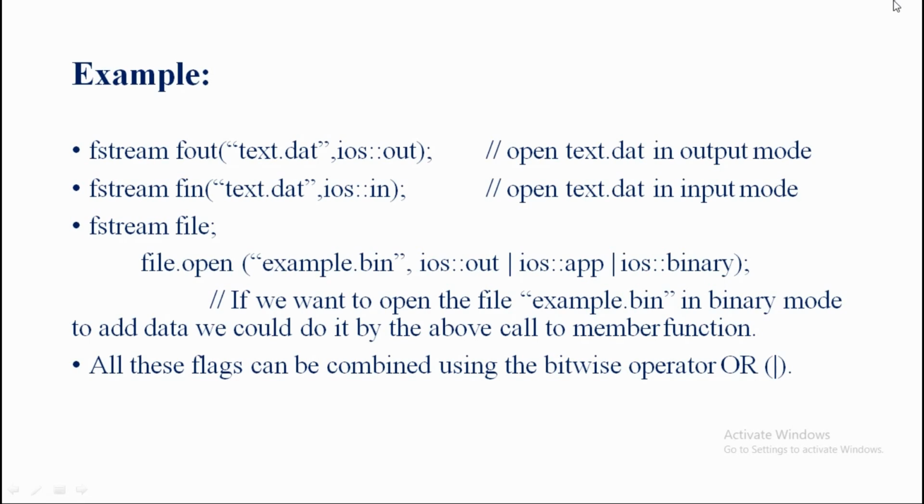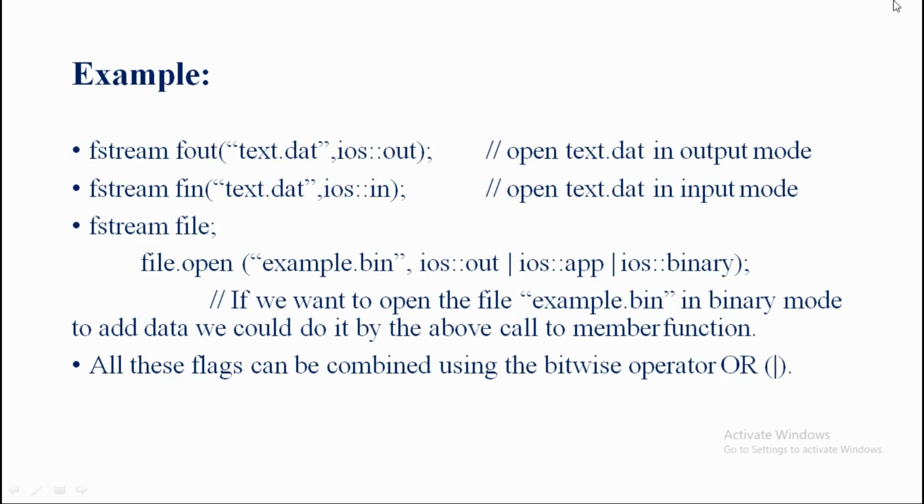But sometimes I want to add everything, maybe app, out, binary, each and every one. Whatever flags we want to add, we can combine using the bitwise operator, that is called the OR operator. We know the flags app, in, out are all called flags, and when we combine them together, we use the bitwise OR operator.